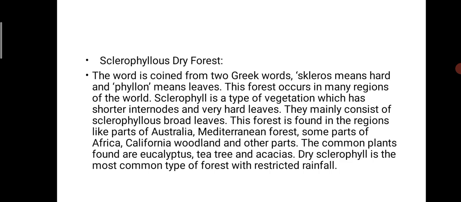Sclerophyllous dry forest. The word is coined from two Greek words, sclero, which means hard, and phyllus, which means leaves. This forest occurs in many regions of the world. Sclerophyllous is a type of vegetation with shorter internodes and hard leaves. They mainly consist of sclerophyllous leaves. These forests are found in the regions of Africa, California, Australia, and the Mediterranean.